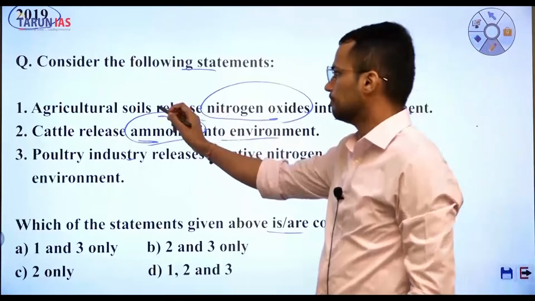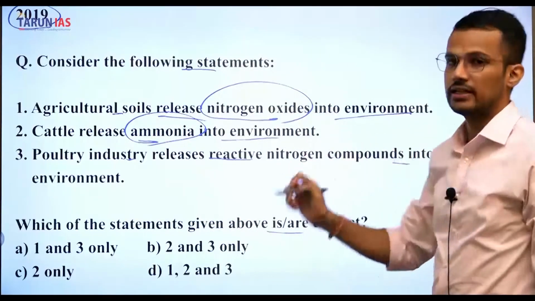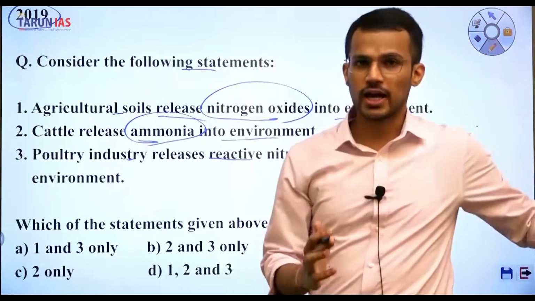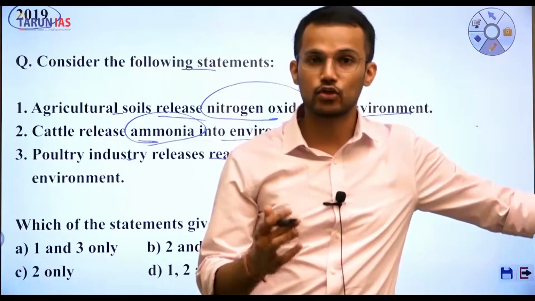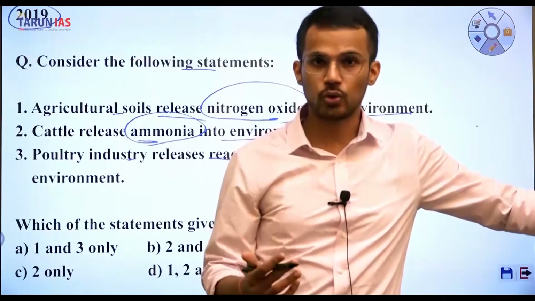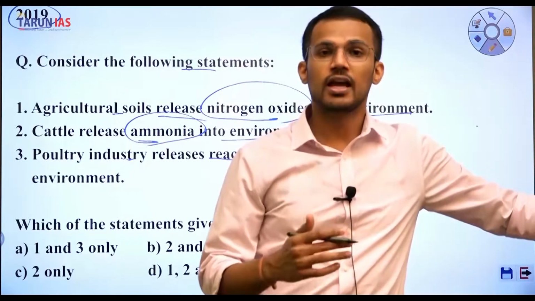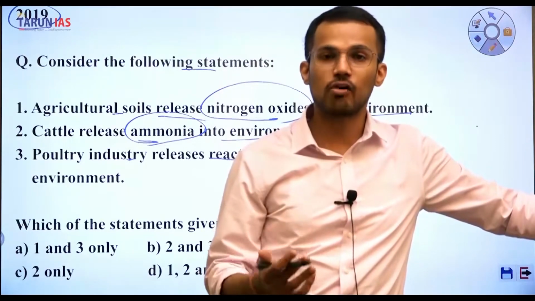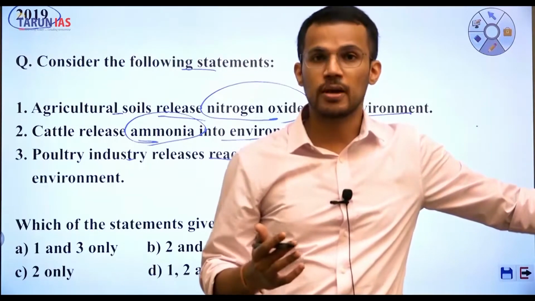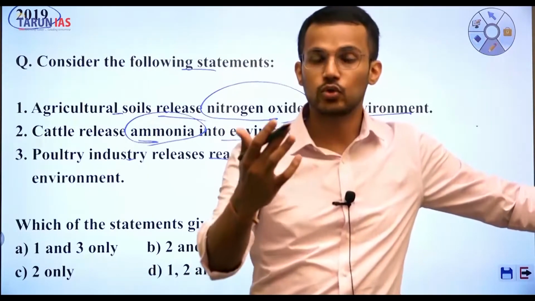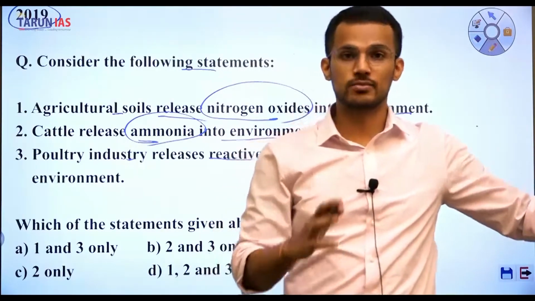Starting with first. So agricultural soils release nitrogen oxides in environment. So we know that agricultural soils are added with various nitrogenous compounds, and also there are certain natural processes based upon which the agricultural soil may have presence of nitrogenous compounds, and these compounds may be released back into the atmosphere as activity of various microorganisms again.